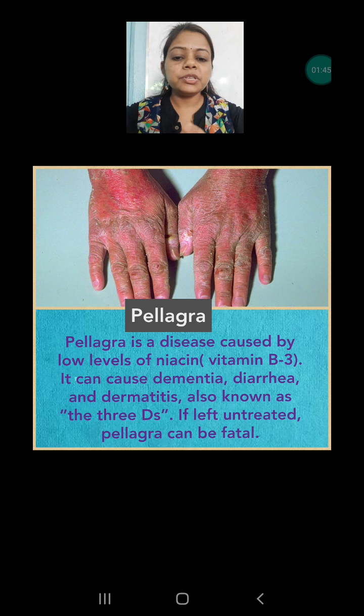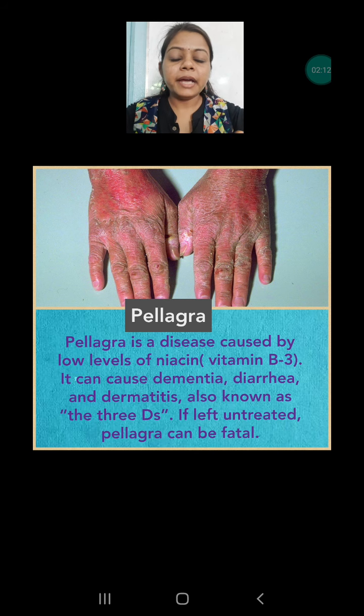First is dementia. Dementia is the condition of the brain when the thinking ability is lost. The person who is suffering cannot think or cannot remember any kind of thing. Their brain is damaged. They cannot think, they cannot remember, they cannot do anything. They cannot use their brain properly.